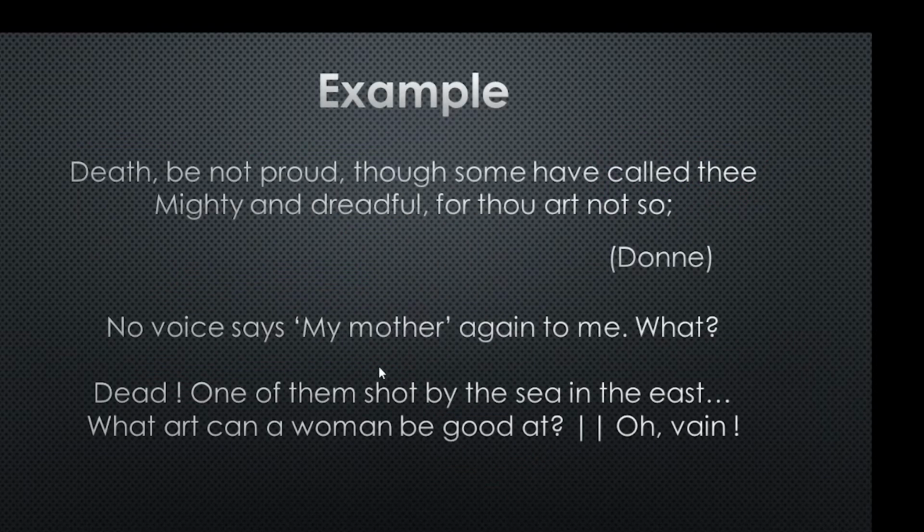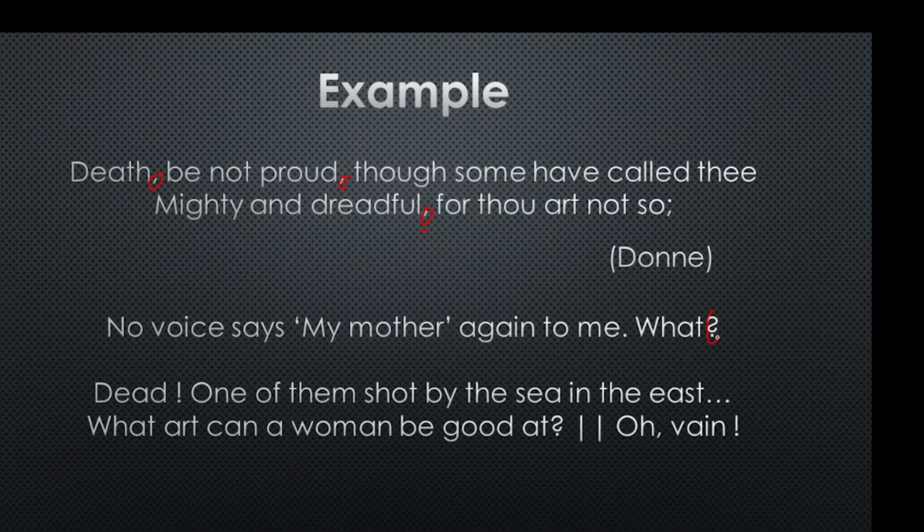Let us have some more examples. So just after the first word you have a break or pause. Again, be not proud, you have a comma, that is a break. Again in the second line, mighty and dreadful, you have a comma, so there is a pause. No voice says my mother, again to me what?